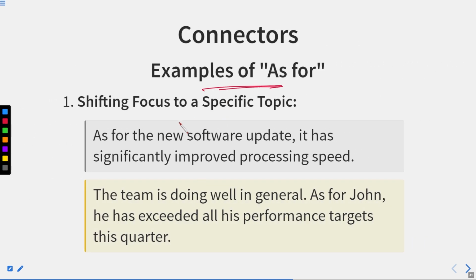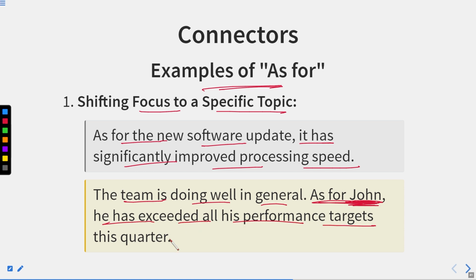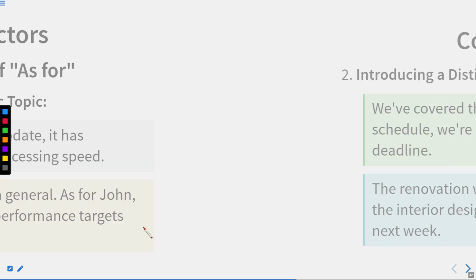Now let us have some examples of as for. Shifting focus to a specific topic. As for the new software update, it has significantly improved processing speed. The team is doing well in general. As for John, it means if we talk about John, he has exceeded all his performance targets this quarter.